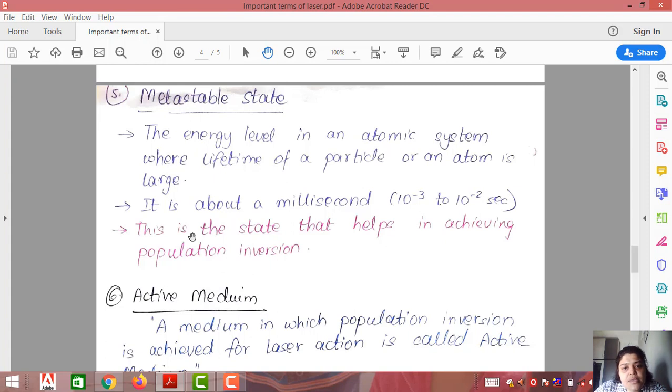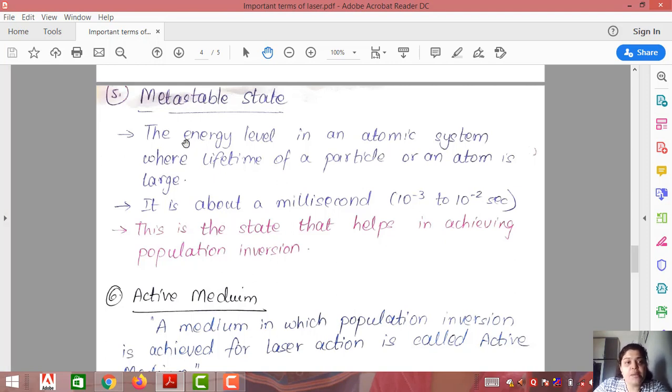Now this is the state which is actually helping to achieve population inversion and stimulated emission. You know why? Because the excited state is the level of 100% energy, where the atom cannot absorb more energy. That's the first point. Second point, it can stay there only for a nanosecond. So you can never achieve stimulated emission at the excited level, because it already has 100% energy and cannot absorb more, and secondly, it will be there only for a nanosecond.